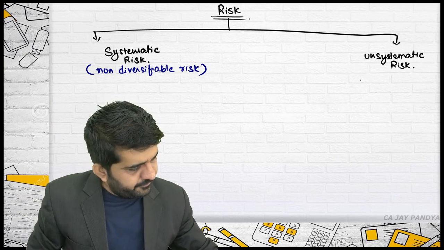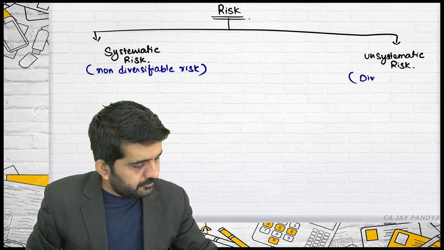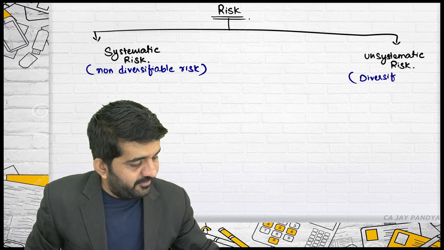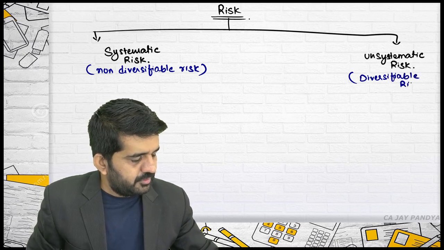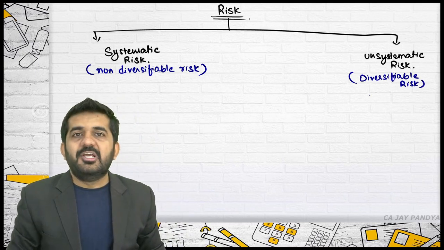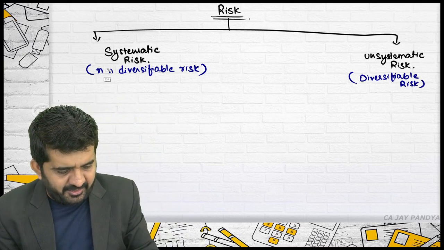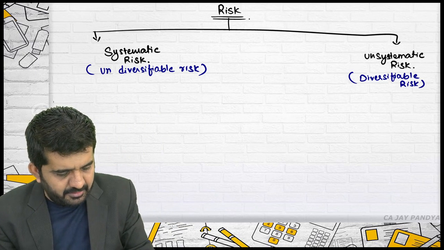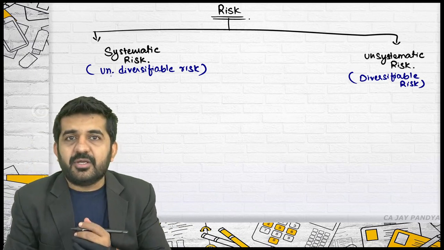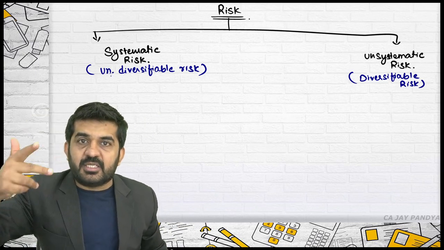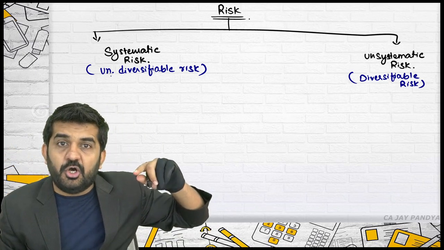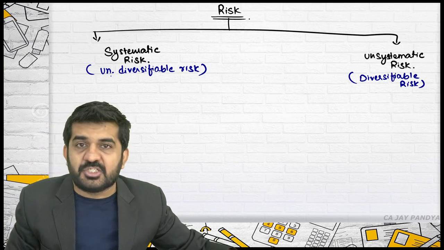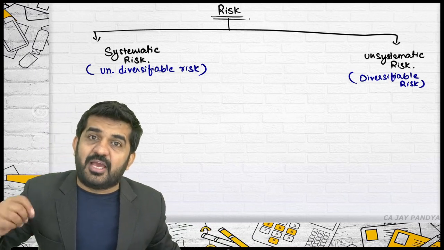Unsystematic risk is diversifiable risk. Sometimes I use incorrect English and write undiversifiable over here. Whenever it is systematic, it is undiversifiable. Whenever it is unsystematic or non-systematic, it is diversifiable.